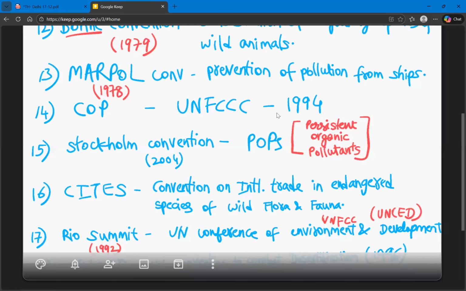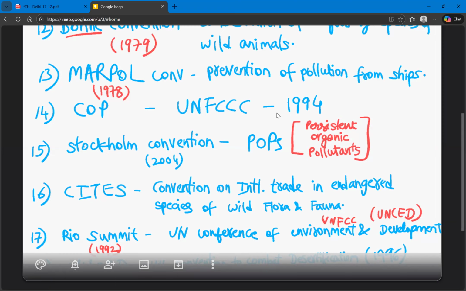And the next one is CITES. CITES is Convention on International Trade in Endangered Species of Wild Flora and Fauna. So what is the full form for CITES? Convention on International Trade in Endangered Species of Wild Flora and Fauna.